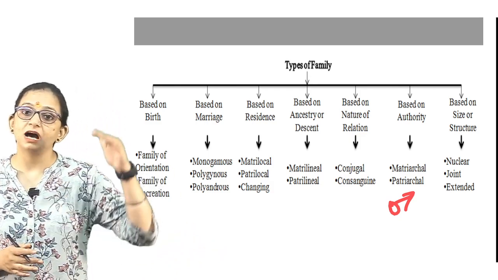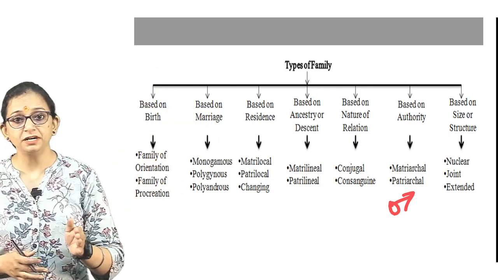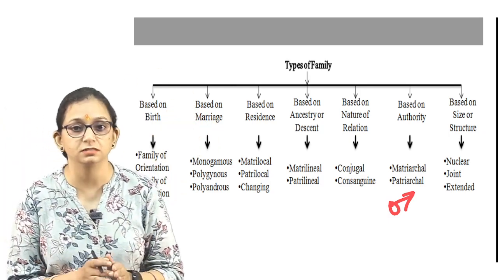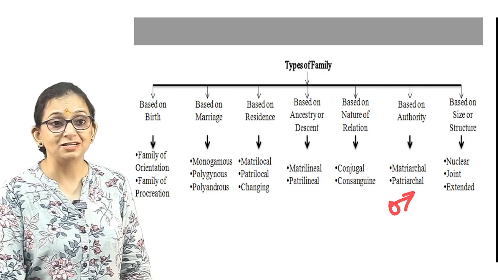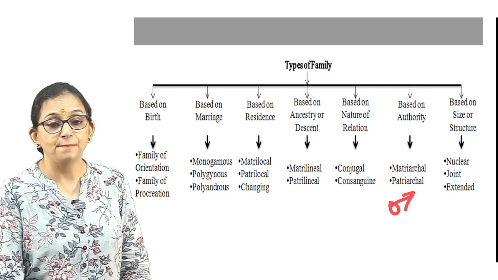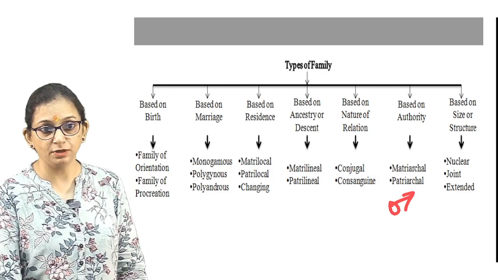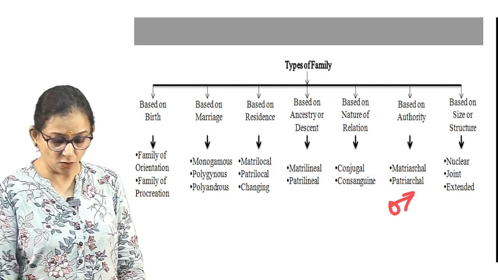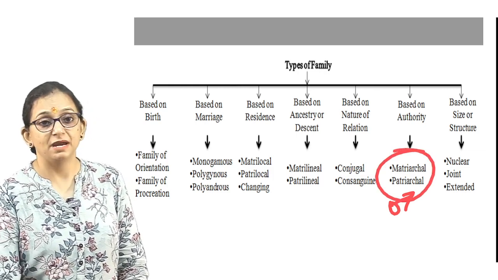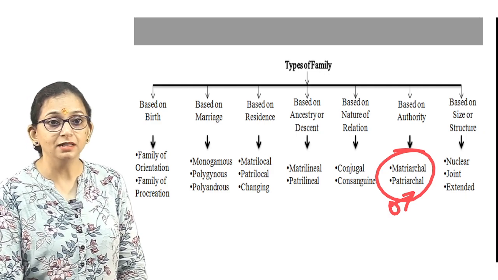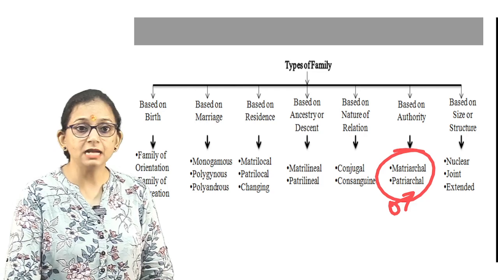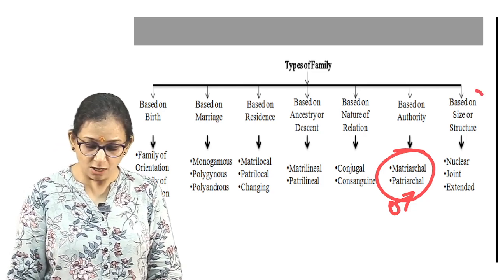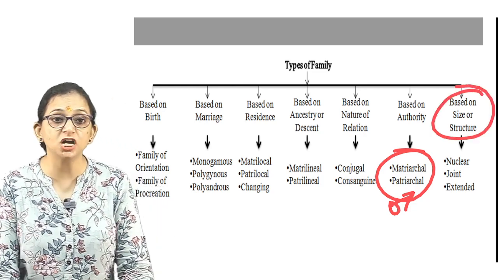Descent and property pass from the male to the children, who are brought up in the father's house, and these are basically called patrilocal families. So based on authority: matriarchal and patriarchal family.